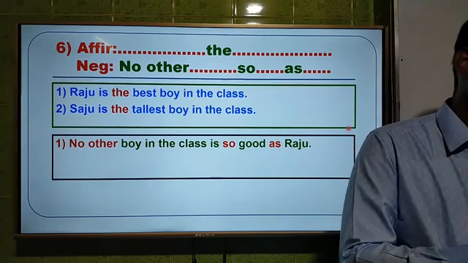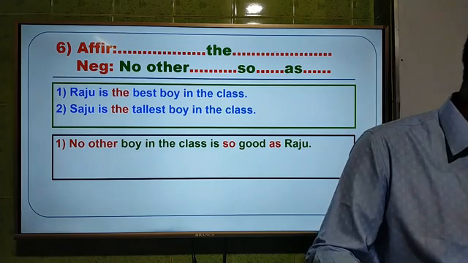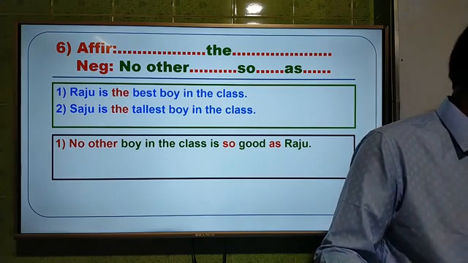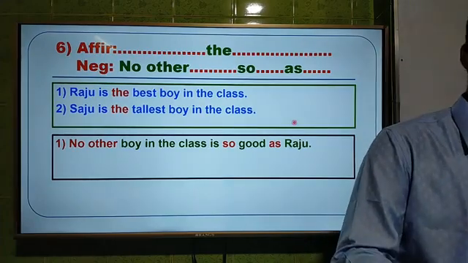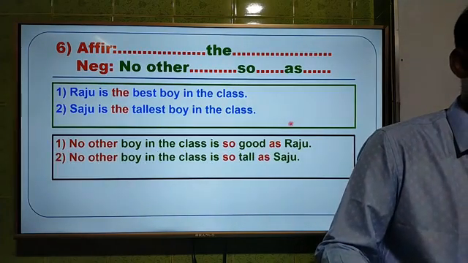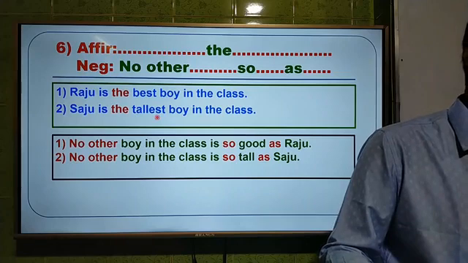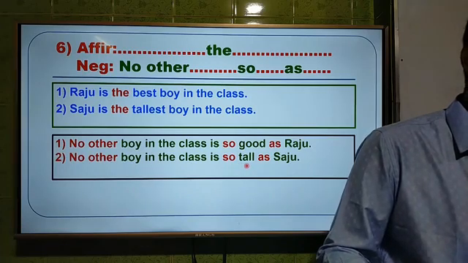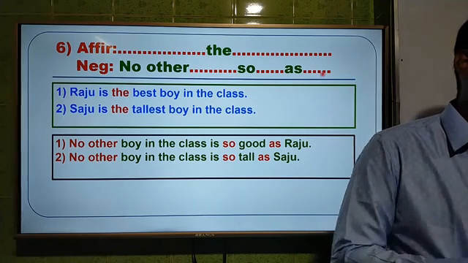So you can try for the second one to understand it better. Okay, dear students, so the second answer is no other boy in the class is so tall as Shaju. Here the adjective is tallest in superlative form, so you have to use positive form here, and the positive form is tall. That means you have to use no other dot dot so dot dot as dot dot to make it negative sentence. Okay.